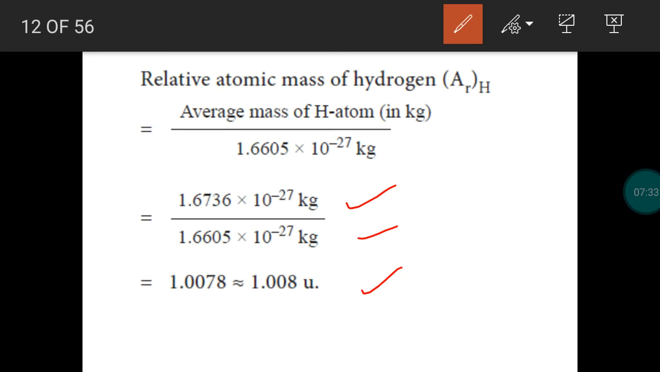The average atomic mass of hydrogen is 1.6736 × 10^-27 kilogram. The unified atomic mass is 1.6605 × 10^-27. So the final relative atomic mass of hydrogen is approximately 1.008 unified atomic mass.